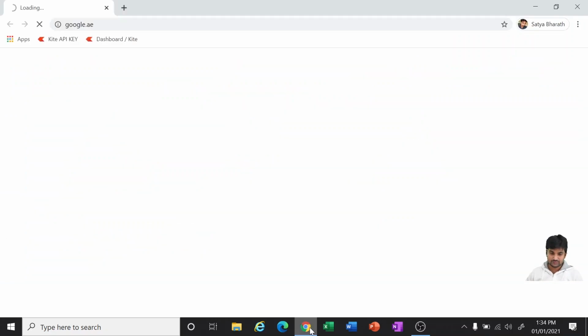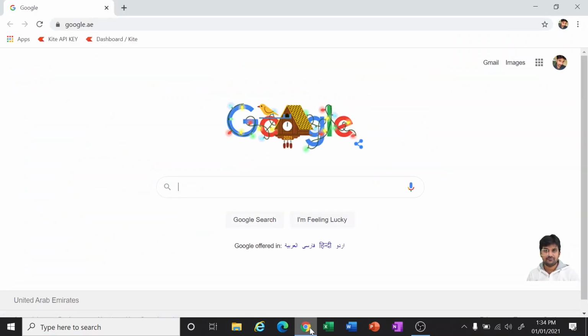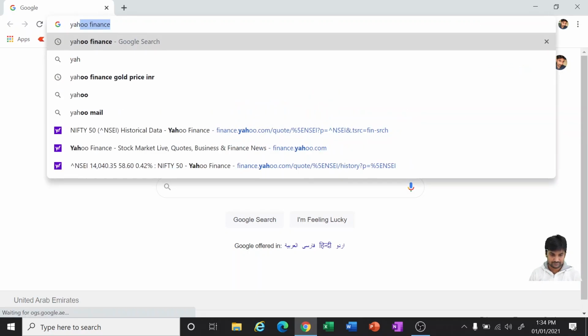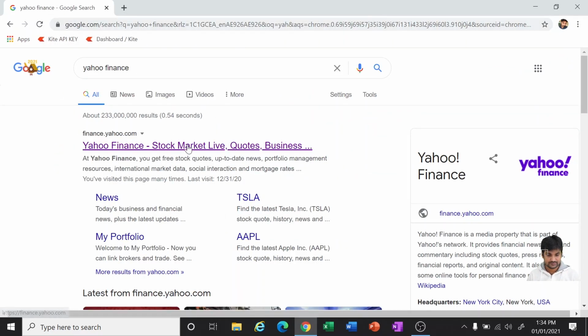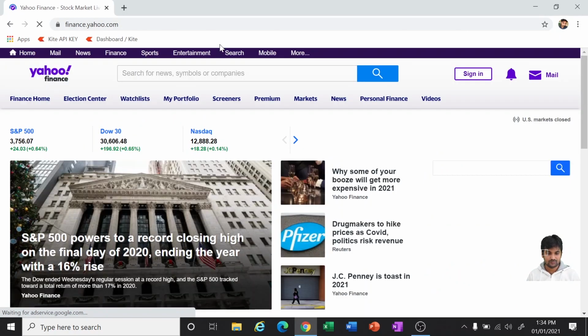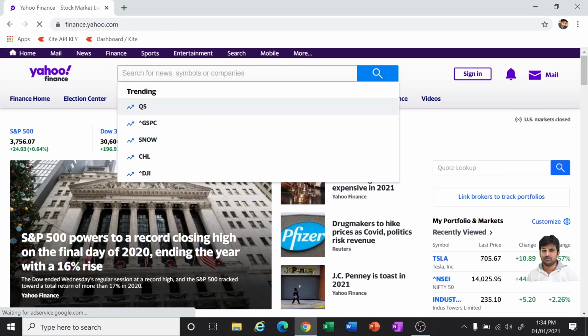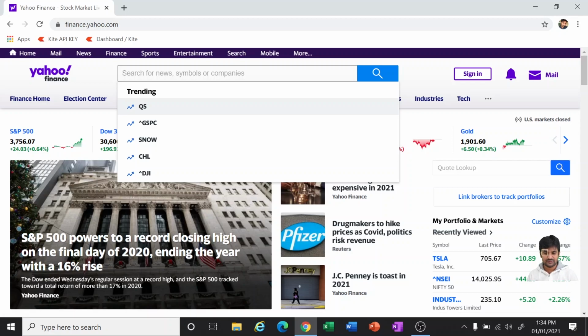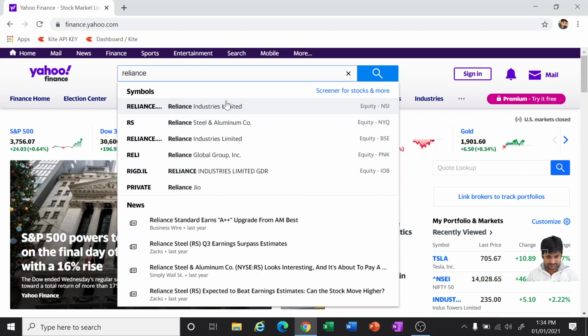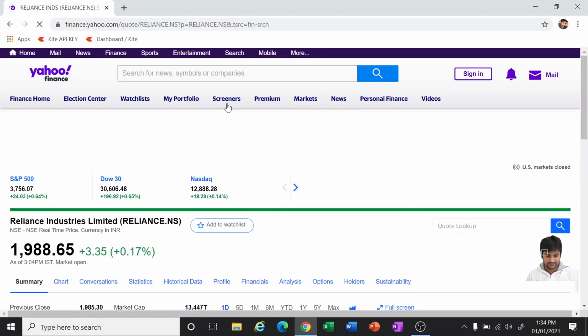So let's begin. First we are downloading the data from Yahoo Finance. We can work on any 2 stocks for our understanding. Since we are just learning about it, we can take any stocks. I prefer Nifty and Bank Nifty, but we can also go with which one do you like? Reliance. Okay, I'll be taking the Reliance data.